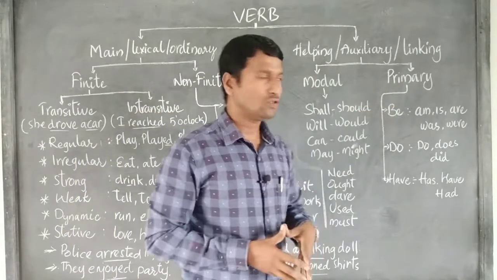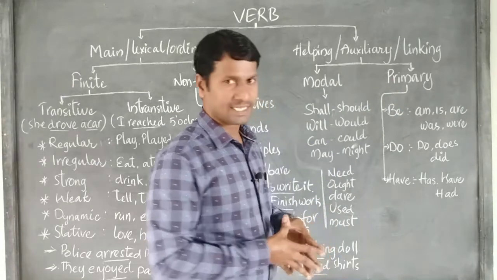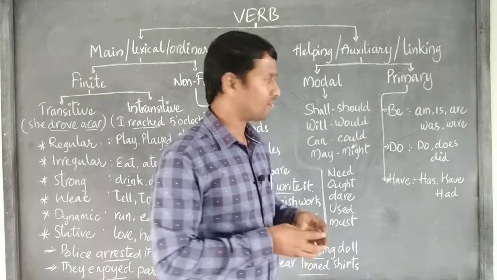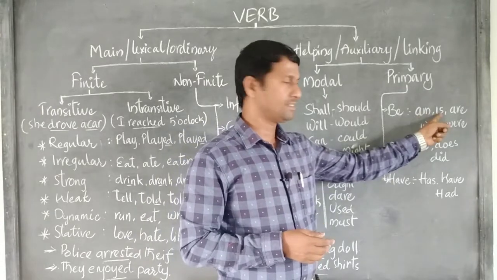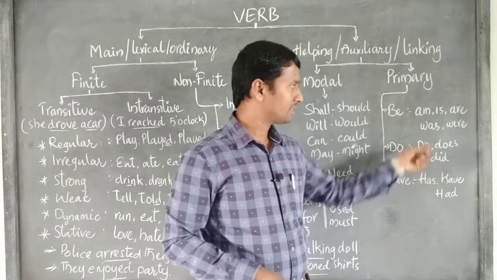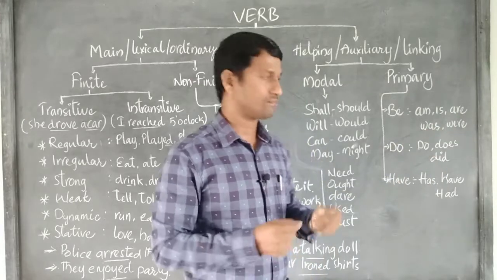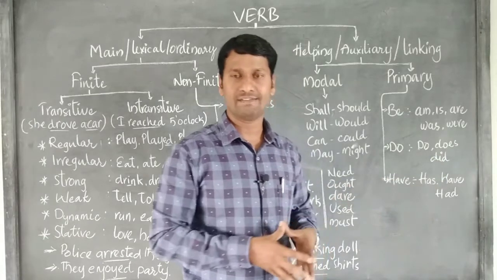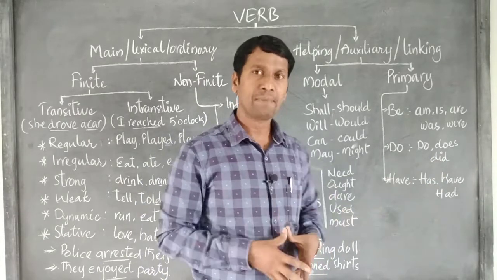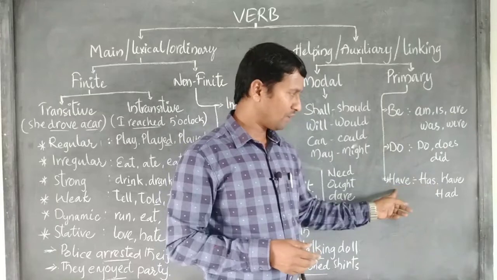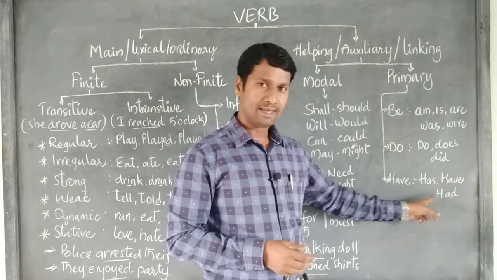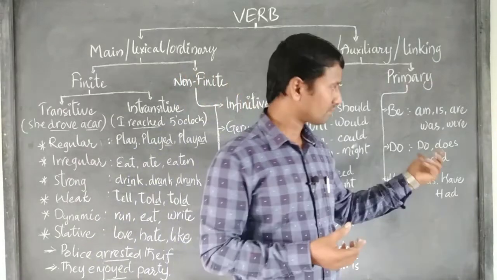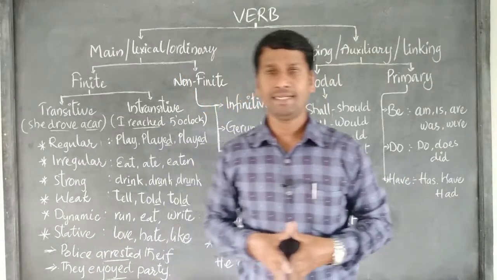And when you go to the primary auxiliaries, there are mainly three types: be forms, do forms, have forms. Be forms are am, is, are, which are present forms, and was, were, past forms. Do forms: do, does, did. Do, does are present forms. Did is a past form. Have forms are have, has, had. Have, has are present forms. Had, past form. These are the verb and its types.